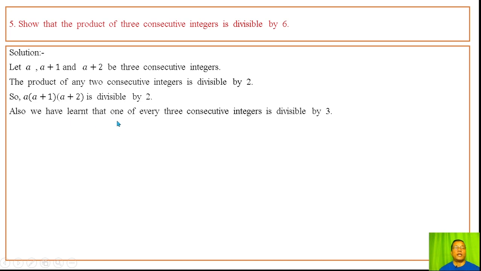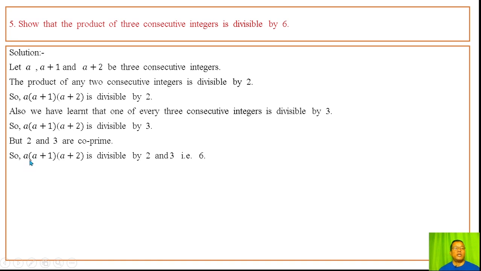Also, we have learned that one of every three consecutive integers is divisible by 3. Thangnaba integer ahumgi manungda amadi 3 ni yemba yagani haibani. Hojik mathakta pihoriba integer ahum si thangnaba integer singni. So, a into a plus 1 into a plus 2 is divisible by 3. 3 ni yemba yare. But 2 and 3 are co-prime. 2 amasung 3 di co-prime ni haibadi makoi ani gi common factor 1 natana laite.